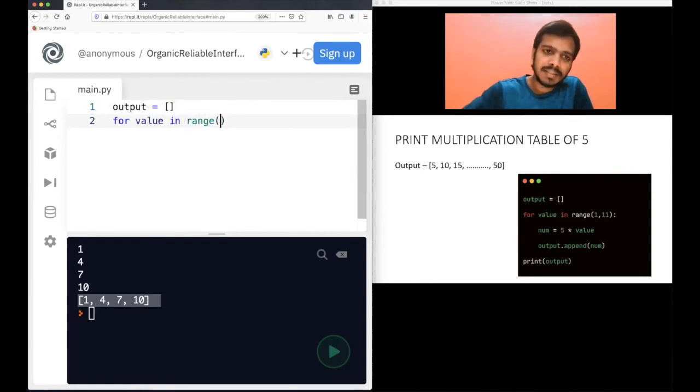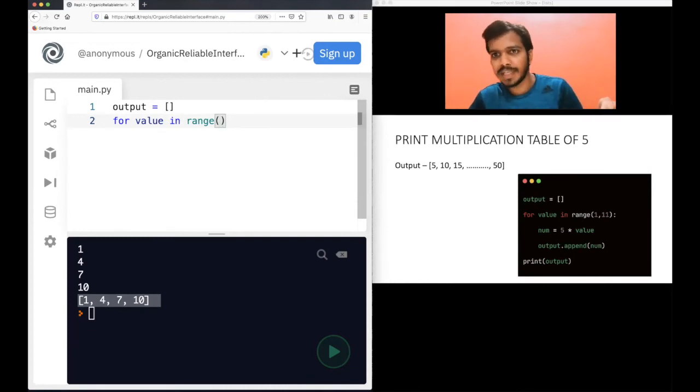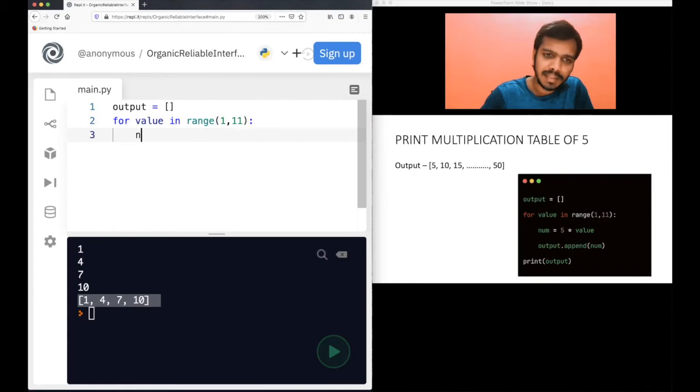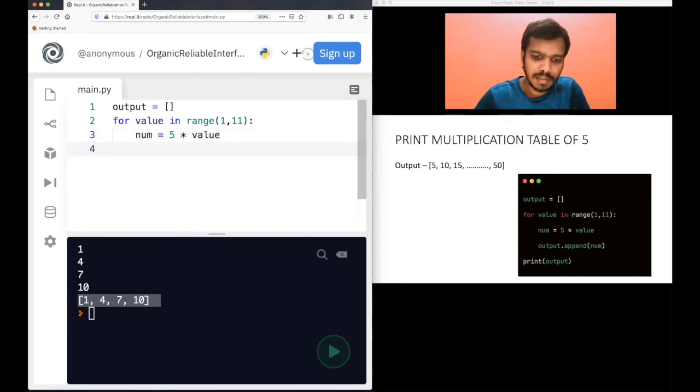Now think about this. I need to print from 5 into 1 till 5 into 10. So in the range I will have from 1 to 11. You will understand why. Then you can declare another temporary variable, num equal to 5 into value. I will explain this if you do not understand. Then output dot append num. Let's print the output at the bottom. Then output.